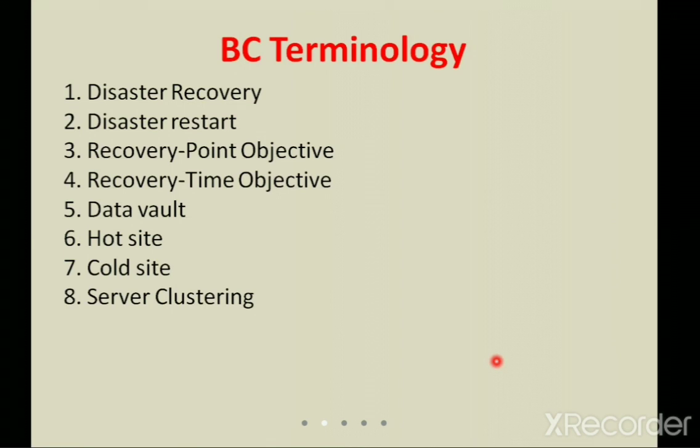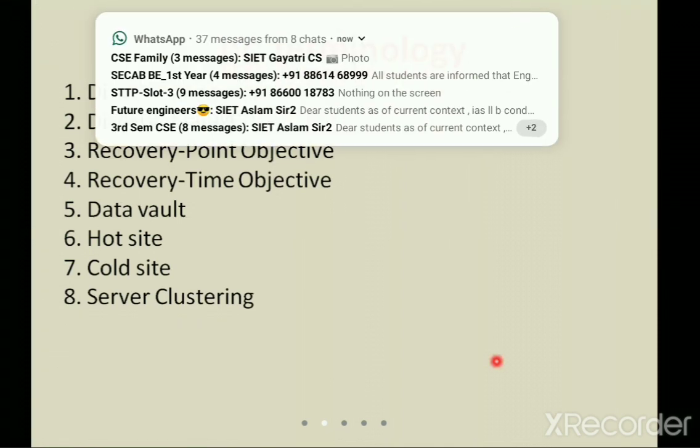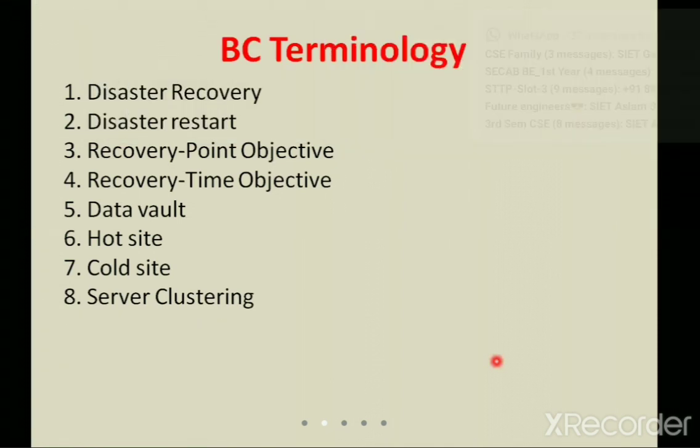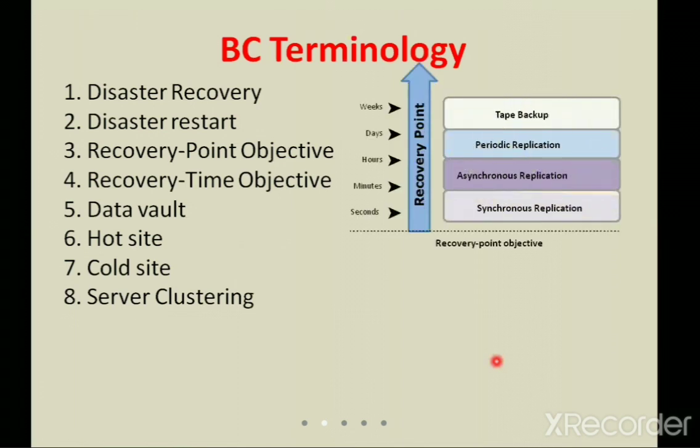Then we have the recovery point objective. It is the point to which the system has to be recovered after a failure, that means after the unavailability of the data. When checking the recovery point, you can measure it in seconds, minutes, hours, days and weeks, in terms of synchronous replication and asynchronous replication.